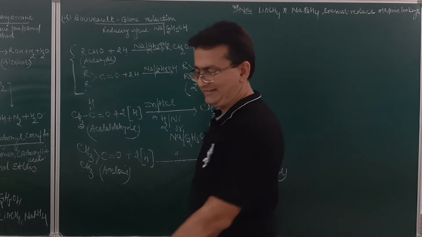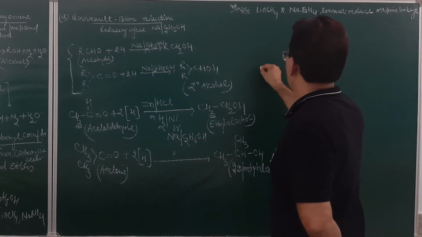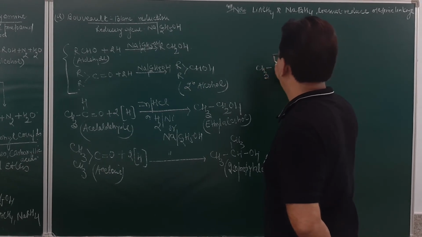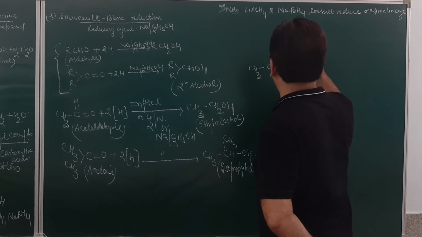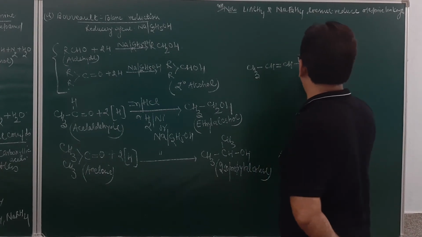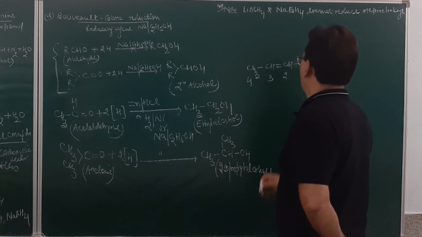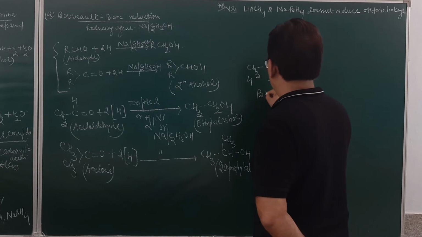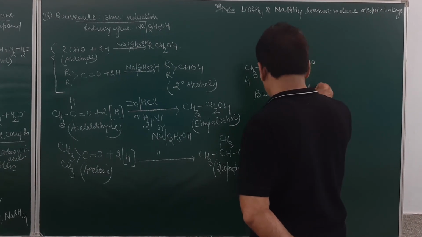What do I mean by this? Just see this reaction. CH3, CH double bond CH, and then CH double bond O. This is 1, 2, 3, 4. This is butene-1-al.